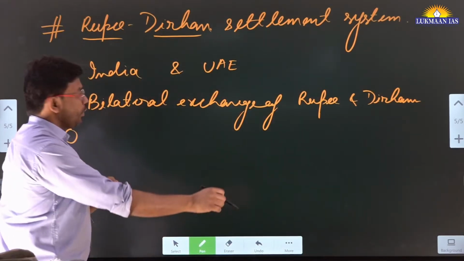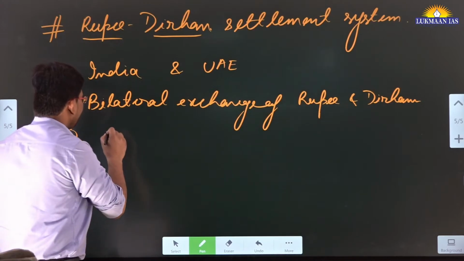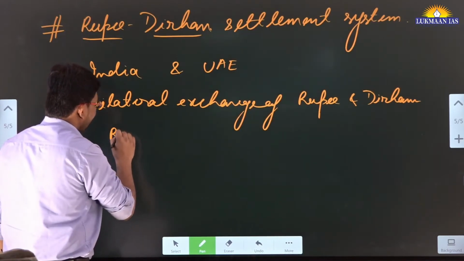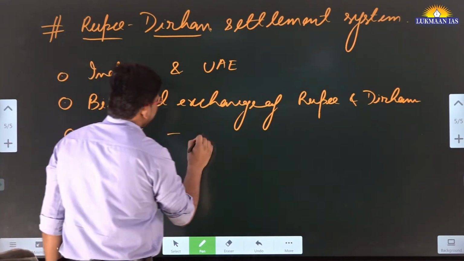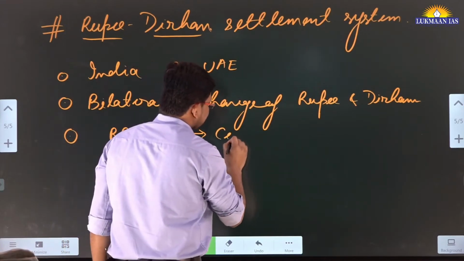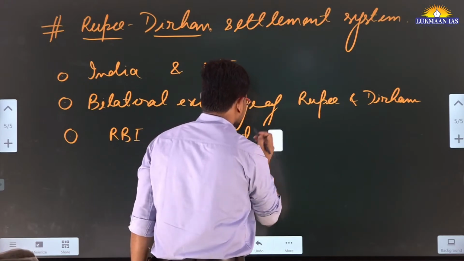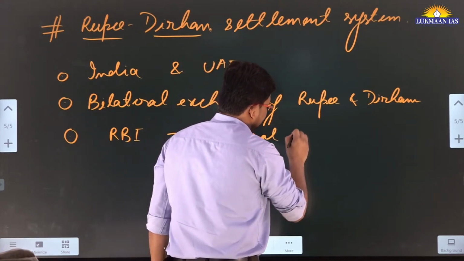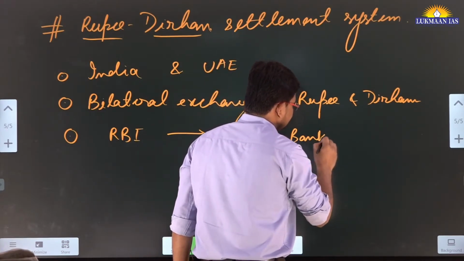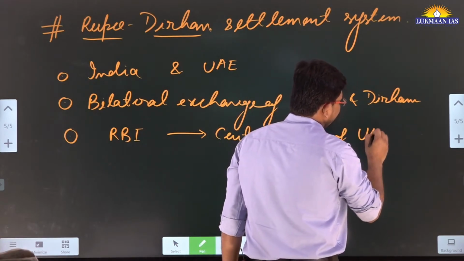Okay, and for implementing the rupee dirham thing, from the Indian side we have the Reserve Bank of India, and from the UAE side we have the Central Bank of United Arab Emirates.